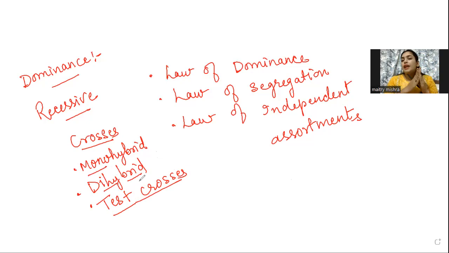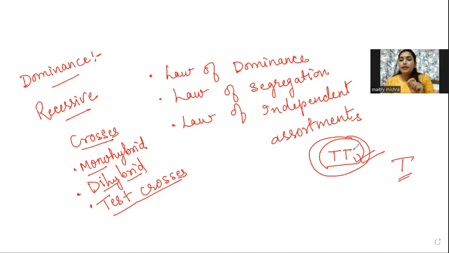Now these characters are always there in pairs. Whenever you talk about a character, like tallness, you will always write it as a pair, like this. You will never write a single letter. This is not the correct form of writing whenever you are performing any cross. The first thing you will write is the characters in the pair. If you write only a single alphabet, that means it is wrong.